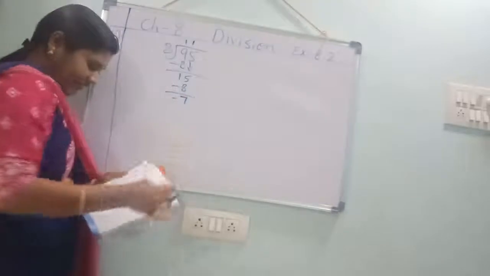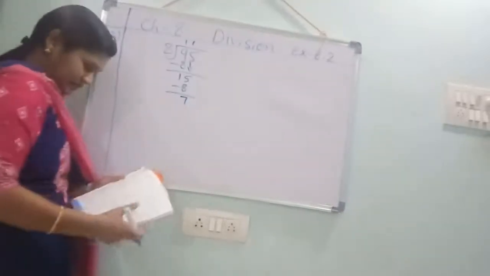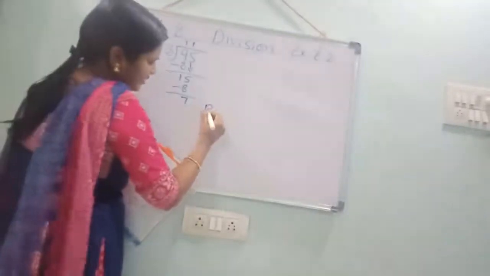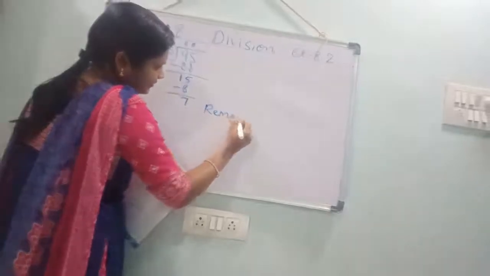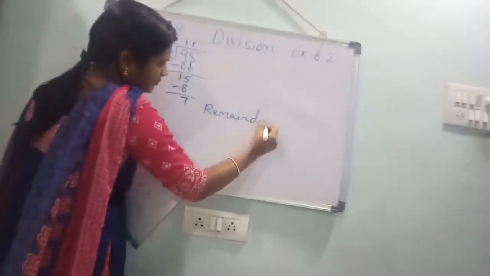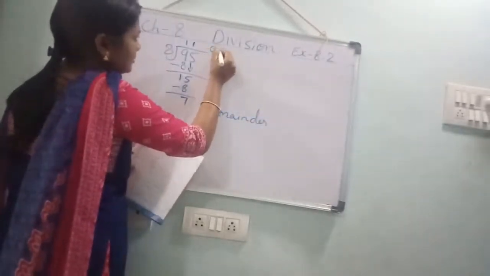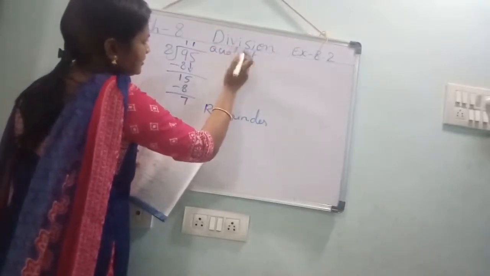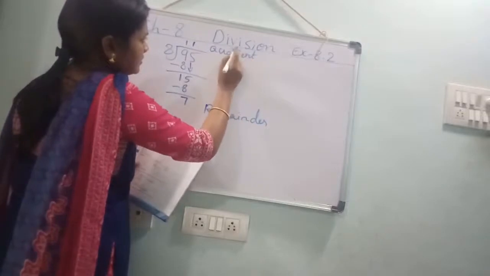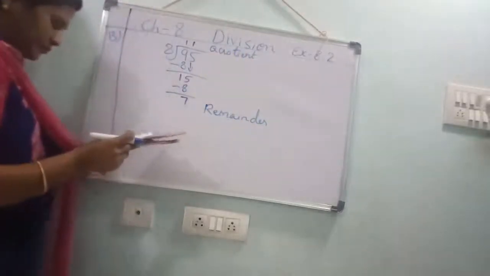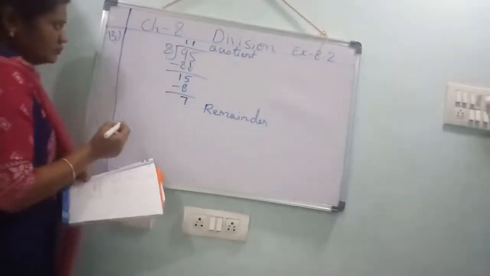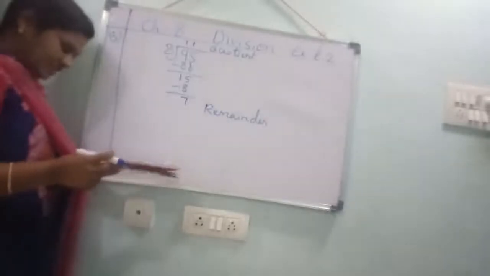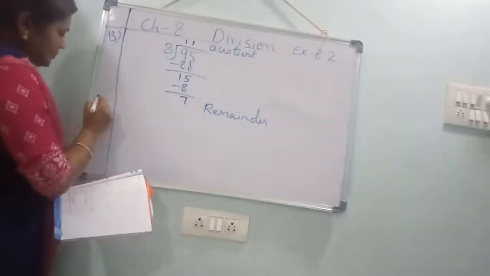7 is the remainder. 11 is the quotient, 7 is the remainder. Okay, 14th one.